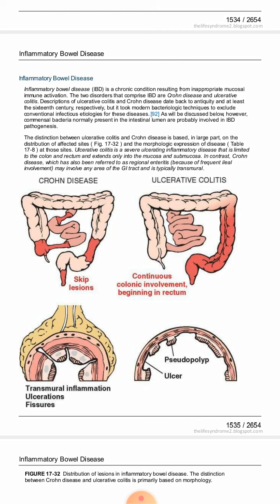Certain genes are involved: the NOD2 gene, which stands for nucleotide oligomerization binding domain 2, and two other genes, ATG16L1 and IRGM.